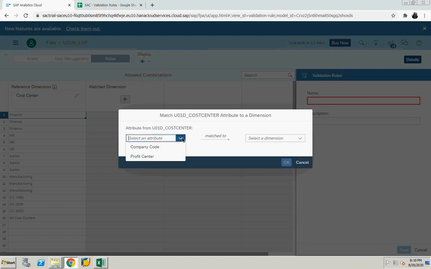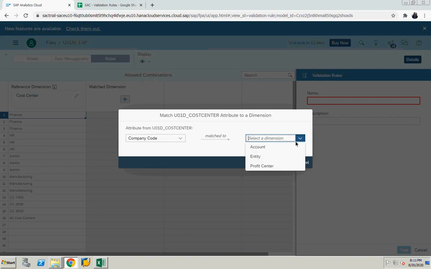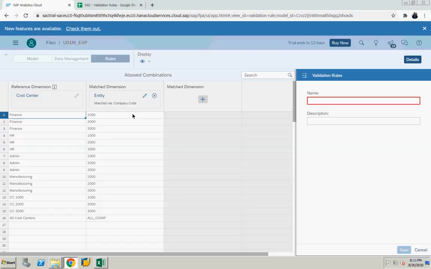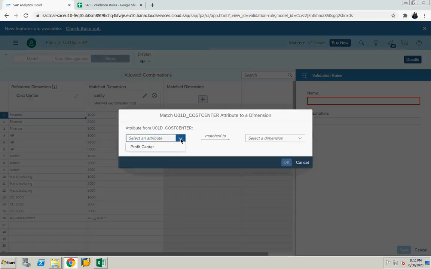Then here, I want to derive the company code from the cost center attribute. U01D underscore cost center is my dimension name. In the cost center dimension, company code is the attribute or property that is matched to my model dimension entity. In the same way, I want to derive another matched dimension. So from the cost center dimension, I want to derive profit center and match it to the profit center dimension. This attribute is matched to the profit center dimension.